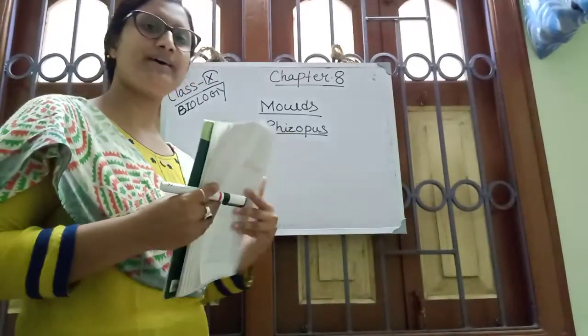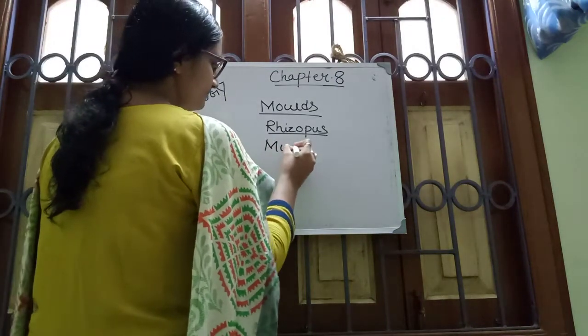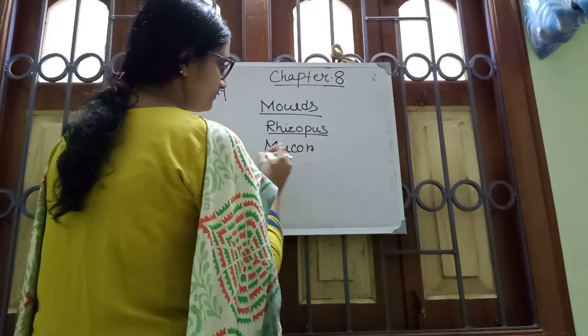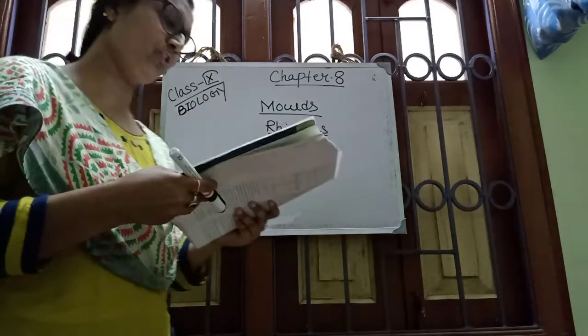This is the Rhizopus, or this is the Mucor. The Rhizopus and Mucor.